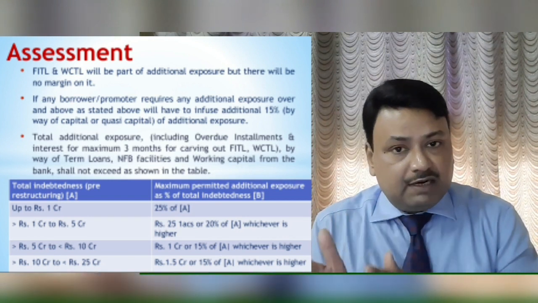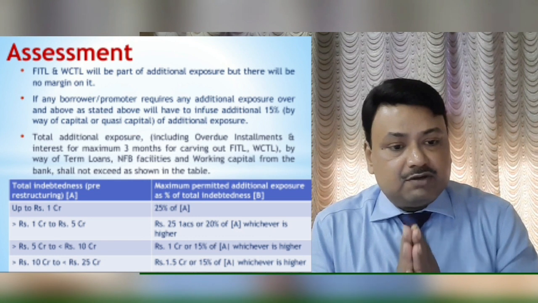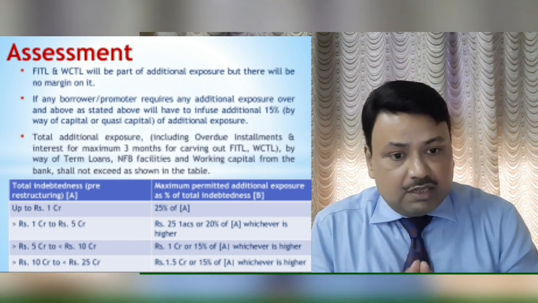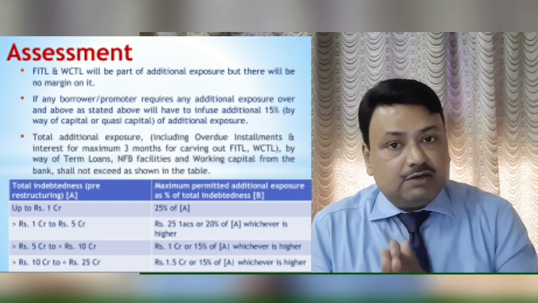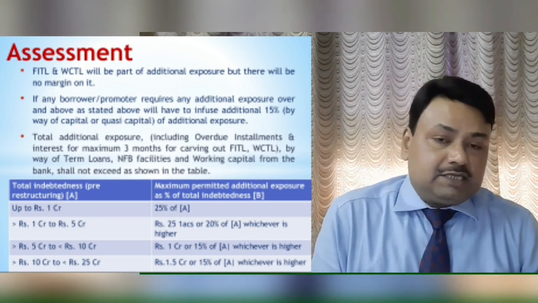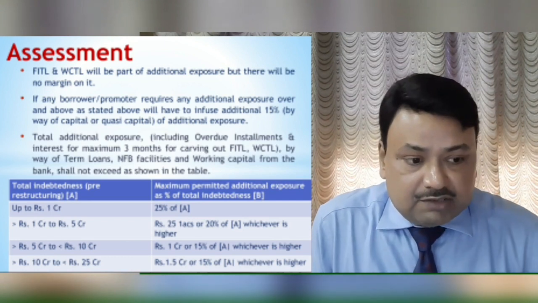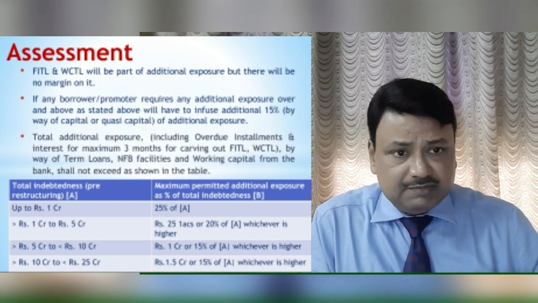You can see here for 1 crore to 5 crore, the ceiling is 25 lakhs or 20% of A, whichever is higher, and for 5 crore to 10 crore, 1 crore or 15% of A, whichever is higher, and for loans above 10 crore and less than 25 crore, the maximum additional exposure may be 1.5 crore or 15% of A, whichever is higher. So these are the assessment and eligibility part.